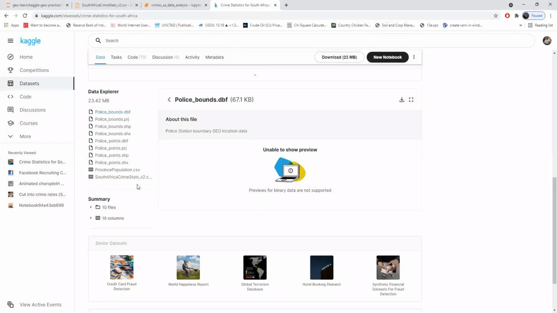We have some shape files and CSV files. We need to draw conclusions by analyzing this data. I just downloaded this data into my folder and have done the basic project according to me. I have seen the discussion and code part, and they have also done it in their own way. So let's just see what I did.